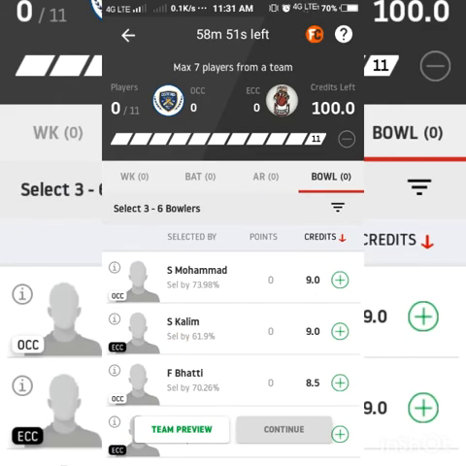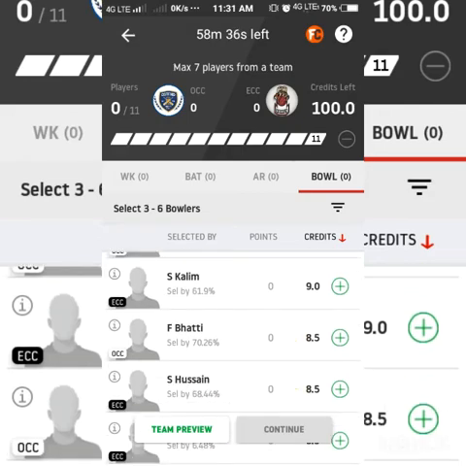So coming to the bowler side, very important. S Mohammad is a very important key bowler from OCC side. 31 matches, 252 runs, 54 wickets. Very important player. And S Kalim is also another important player and a key bowler from ECC side. 6 matches, 7 wickets. F Bhatti, 10 matches, 12 wickets. He will open the bowling for OCC side, so try to go with him.